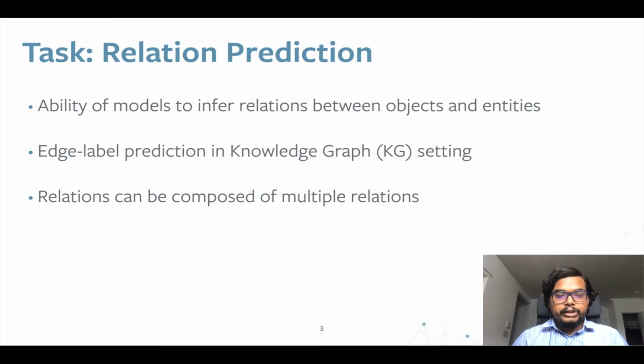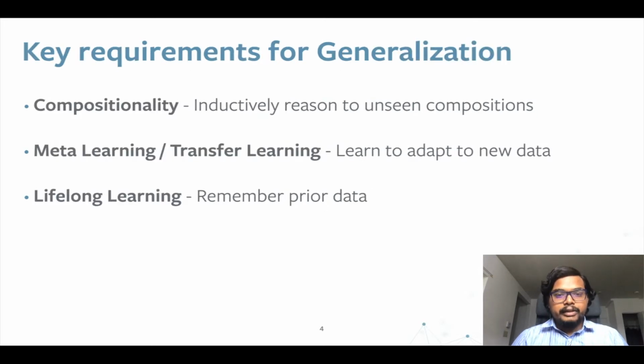Before we go into the task, let me talk about some key requirements that we look for when we talk about generalization. In generalization, we are mostly interested in compositionality, which is the task of inductively reasoning to unseen compositions, in our case, unseen relations. We are also interested in meta-learning or transfer learning, where the task is to learn to adapt to new data, and also lifelong learning, where the task is to remember the prior data. So these are the three key desiderata for generalization.